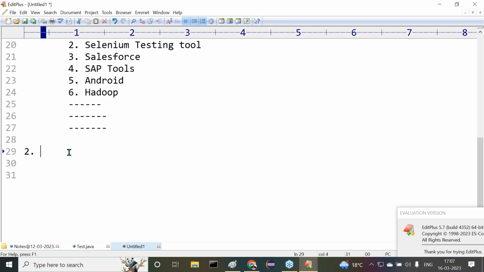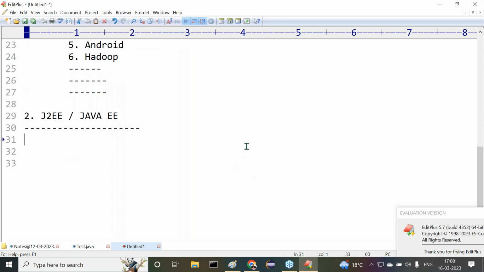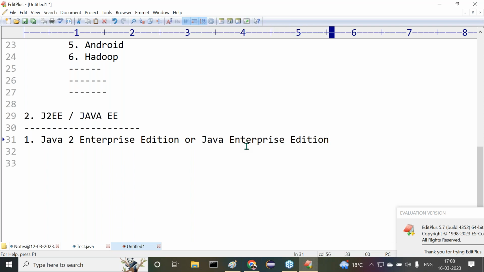Now the second one is J2EE or Java EE. Understand, guys, what I'm telling you now. First of all, tell me what is the abbreviation for it? Java 2 Enterprise Edition, or Java Enterprise Edition. This is the abbreviation for J2EE. Right.